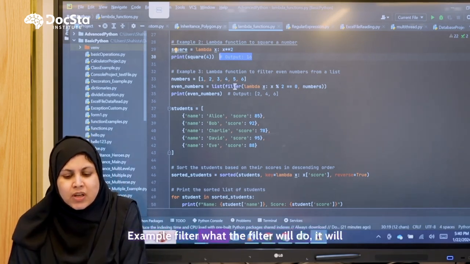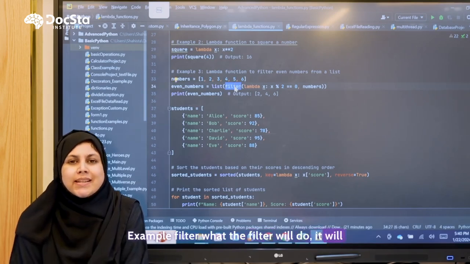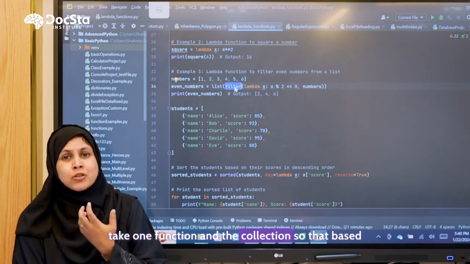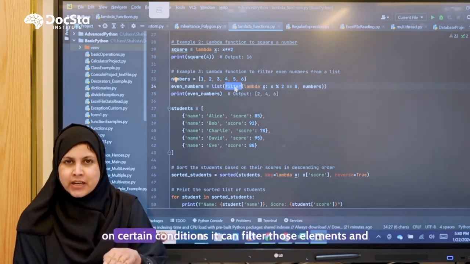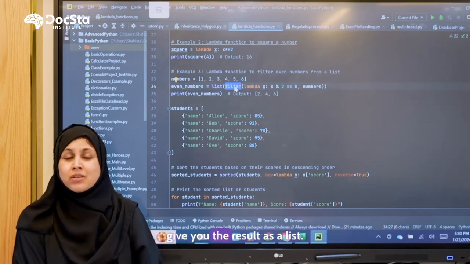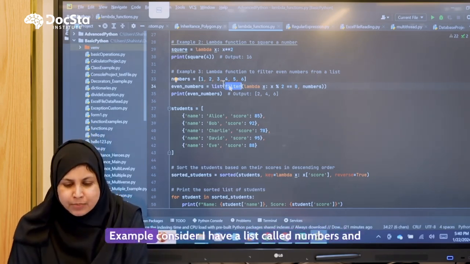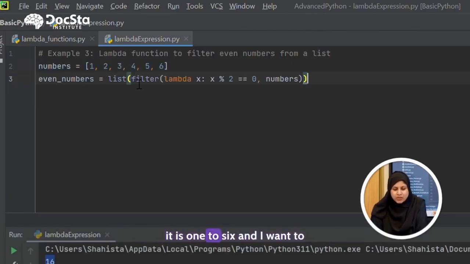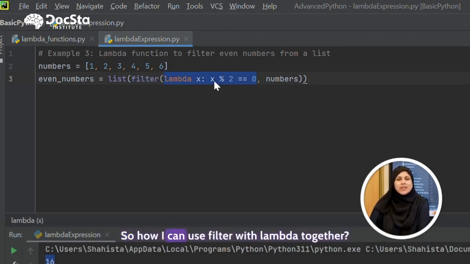For example, filter. What will filter do? It will take one function and a collection, so that based on certain conditions, it can filter the elements and give you the result as a list. Example, consider I have a list called numbers, from 1 to 6, and I want to filter all the even numbers from this. So how can we use filter with lambda together?